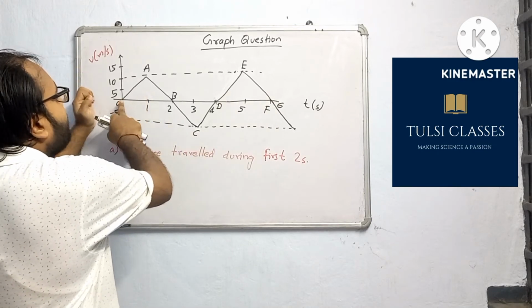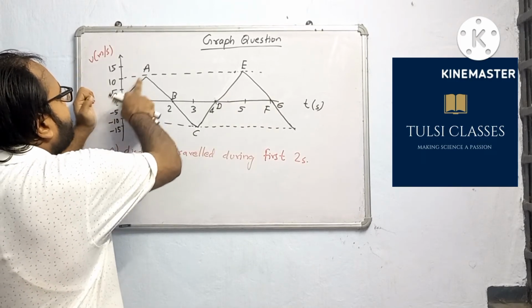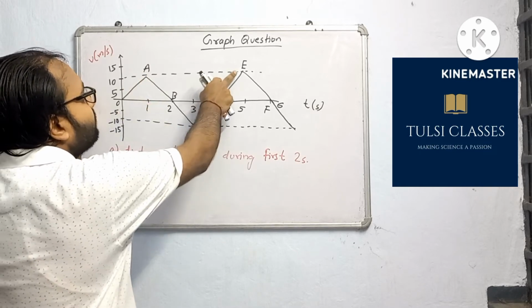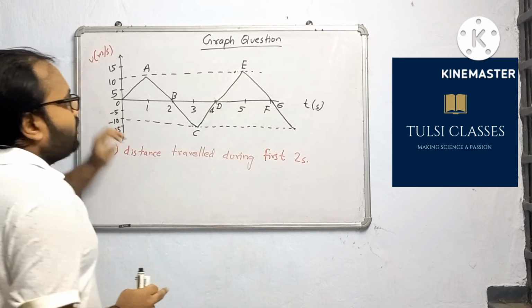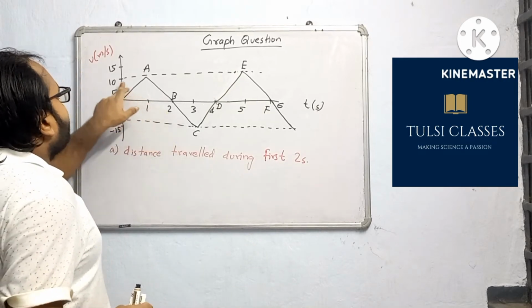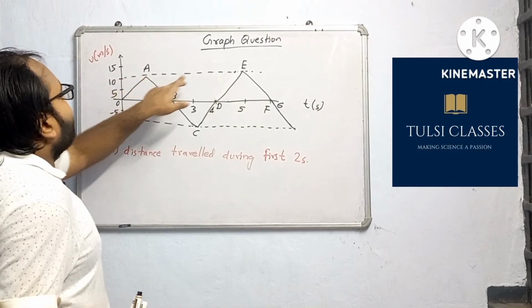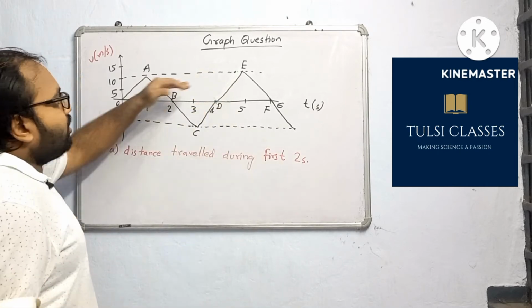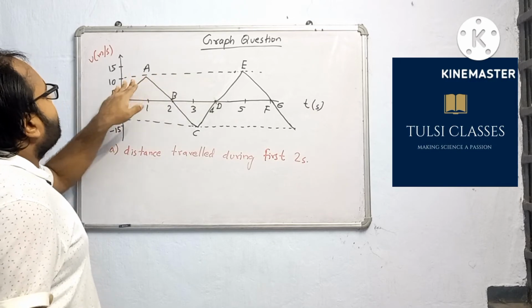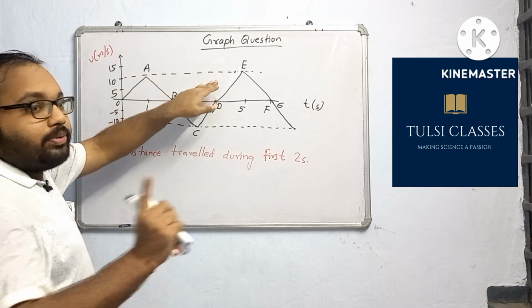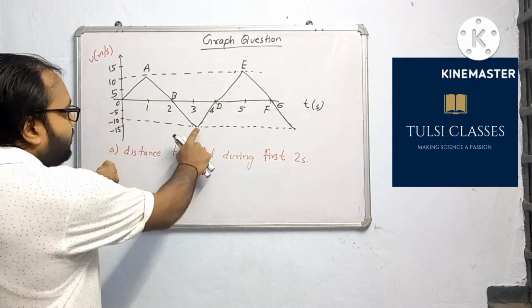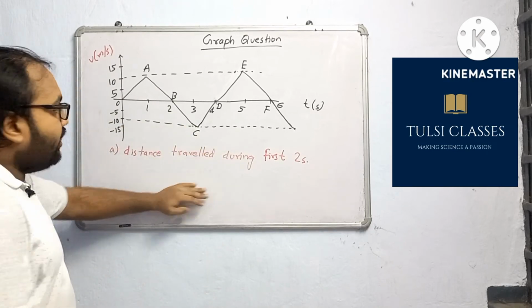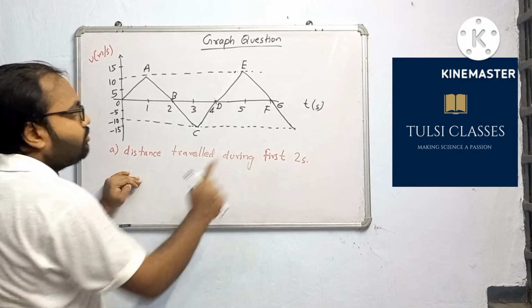Now the graph is like this: from 0 it is moving to A, then through B it is moving to C, through D it goes up to E, and then F. And this dotted line shows that the graph is at 10 meter per second and minus 10 meter per second respectively. In the positive direction the velocity is 10 meter per second at the peak, and in the negative direction the peak velocity is minus 10 meter per second. What we have to find is the distance traveled during the first 2 seconds.